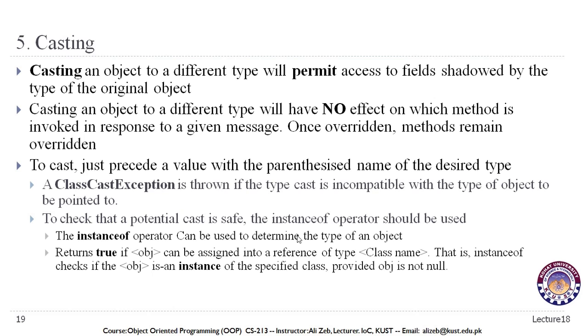It returns true if an object can be assigned to a reference of a type, for example a class name. That is, instanceof checks if the object is an instance of the specified class, provided obj is not null. You can look into the instanceof operator lecture if you want to go into the detail of this.